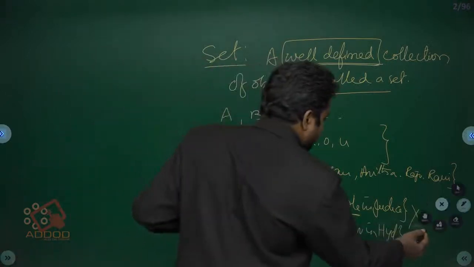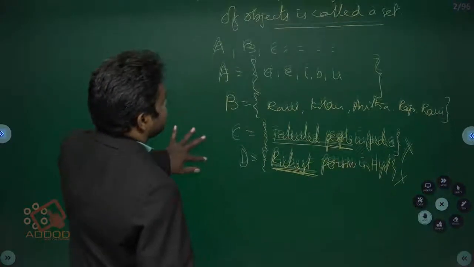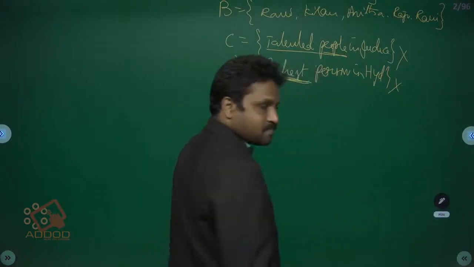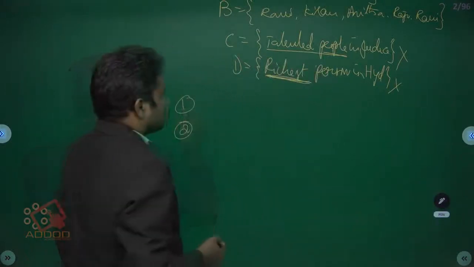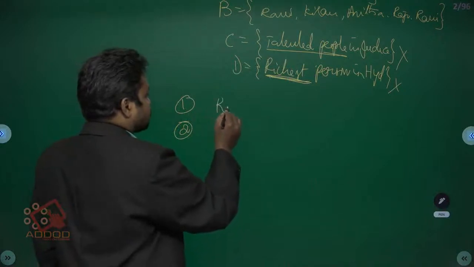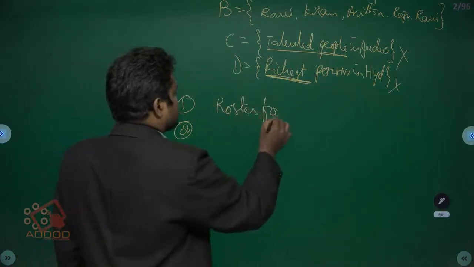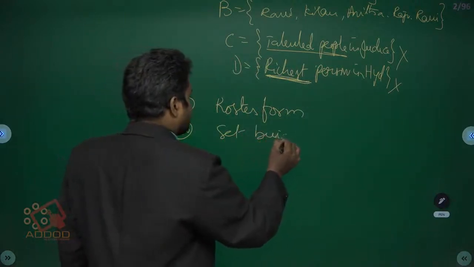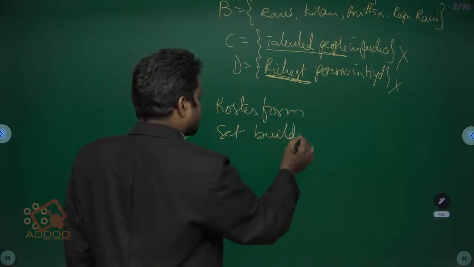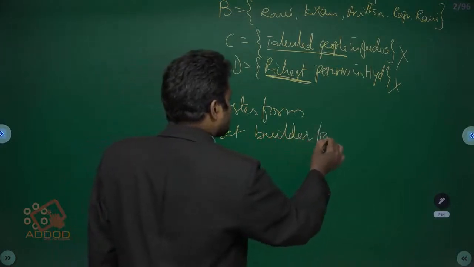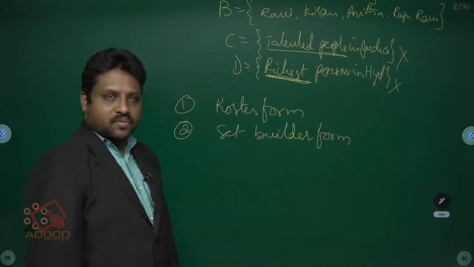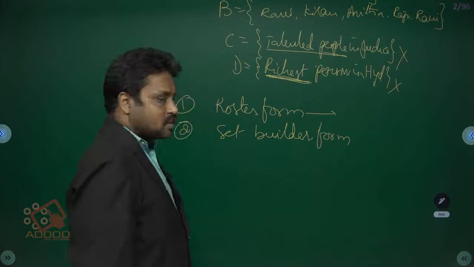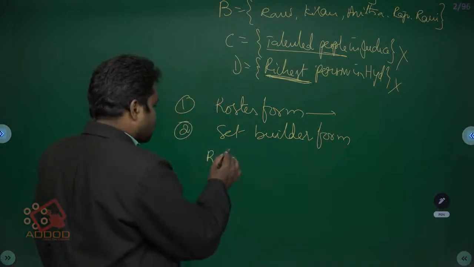How many types are there for the expression of sets? Two forms. The first one is roster form, and the second one is set builder form. Roster form is also called the longest form.